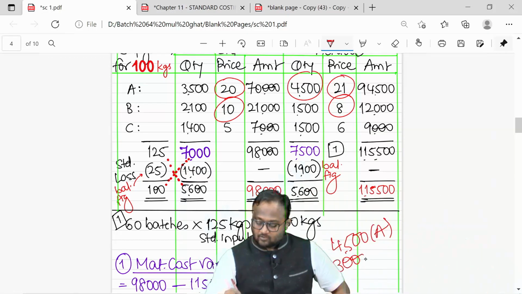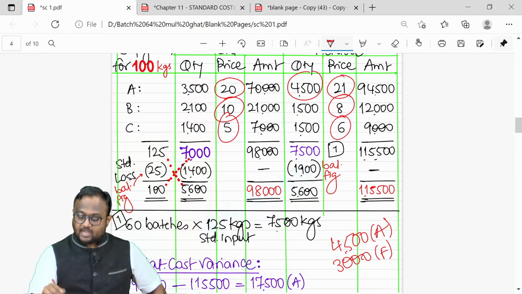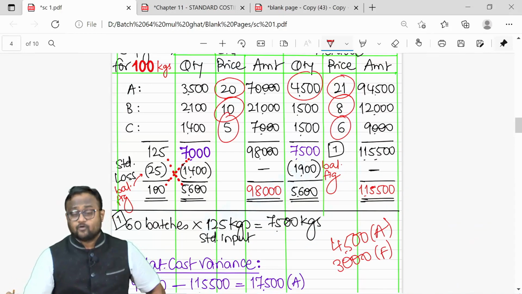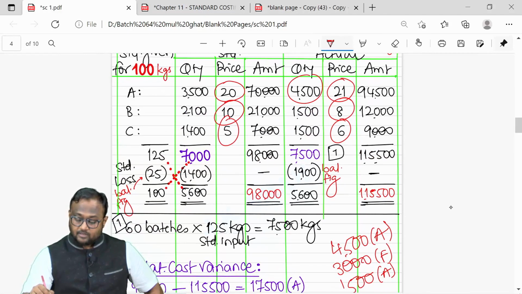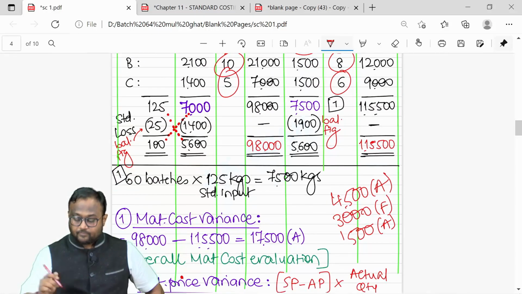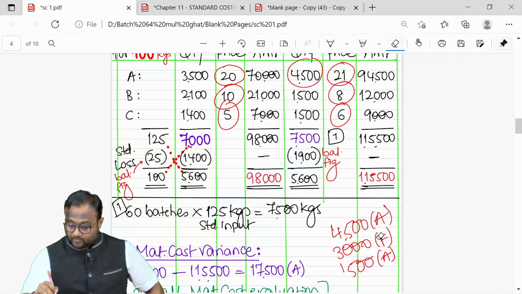So that's my 3,000 favorable. And instead of 5, I spent 6 rupees for purchasing the material. 1 rupee I paid more on 1,500. That's my adverse variance. So 4,500 adverse, 1,500 adverse, 6,000 adverse, 3,000 favorable. So the net effect is 3,000 favorable for me, which is my price variance.